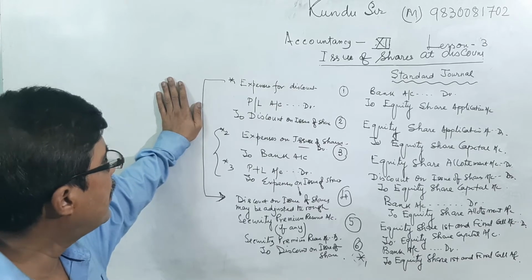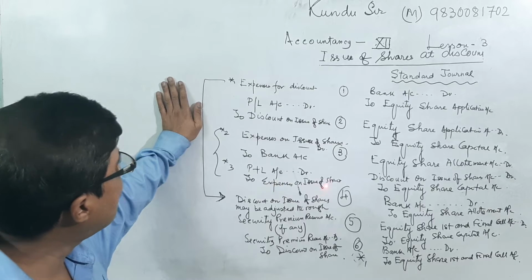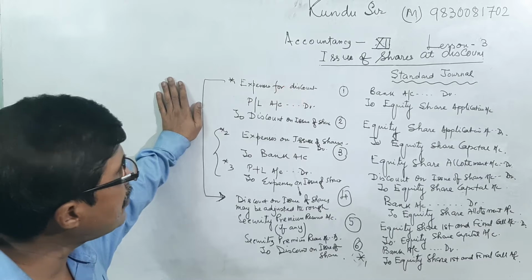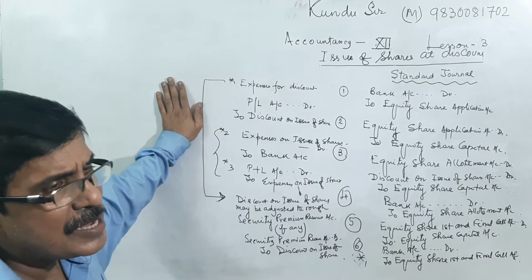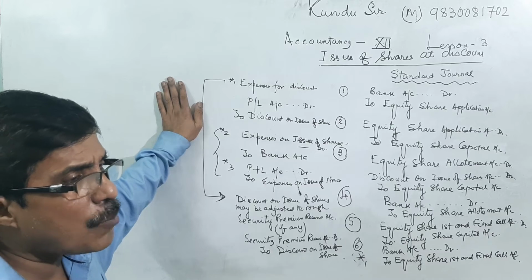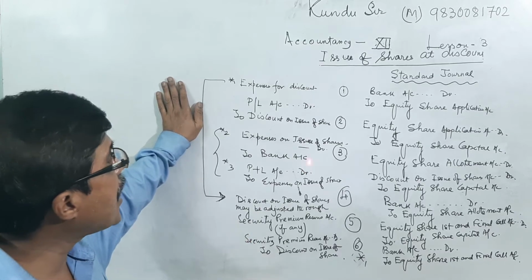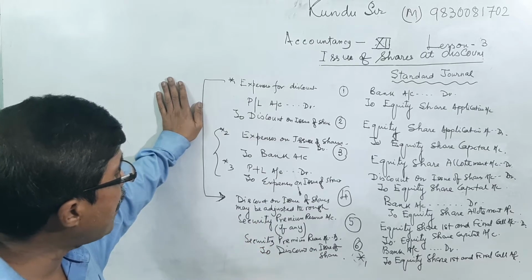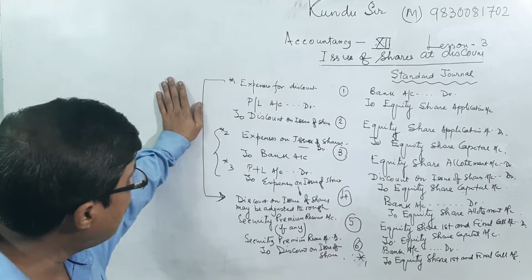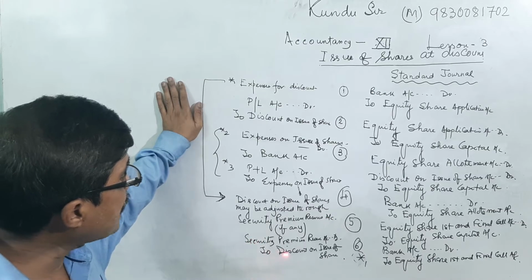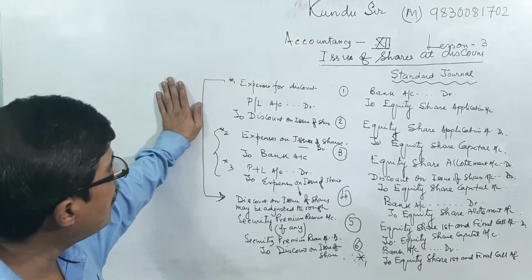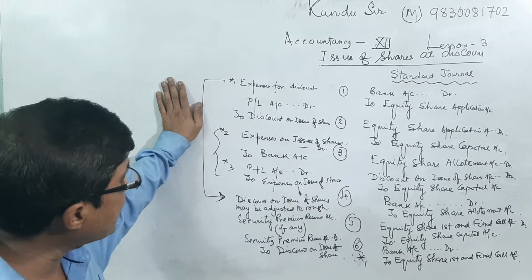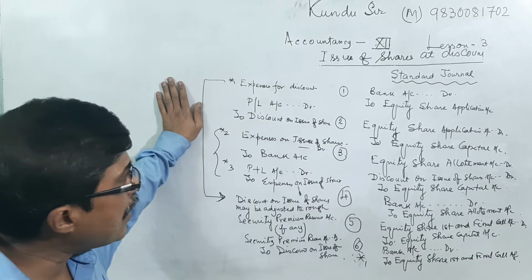But remember that the expenses of issue of shares, or discount, can also be adjusted if the company has a share premium balance. That means at that time the securities premium reserve account is to be debited, to adjust the discount or the other expenses related to the issue of share against the securities premium reserve account.